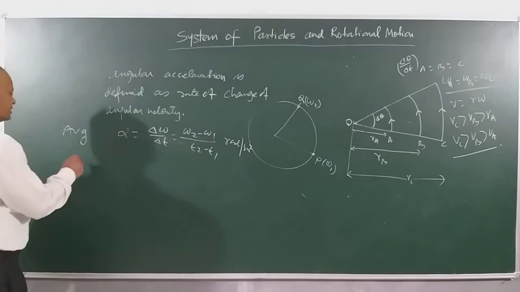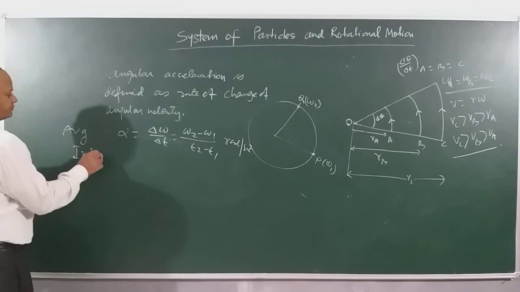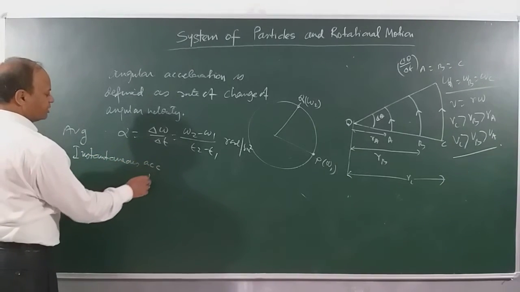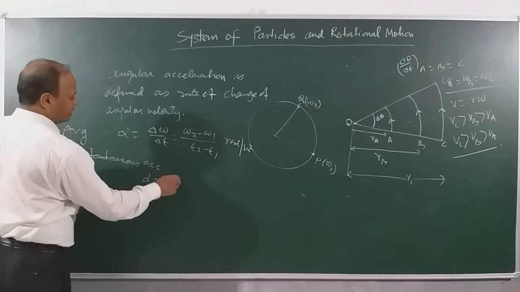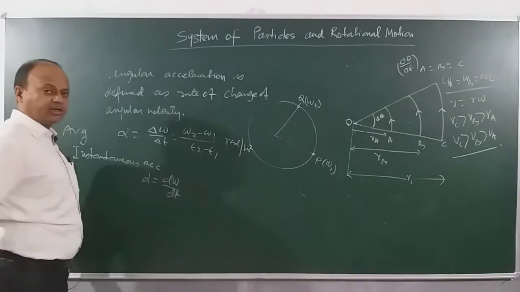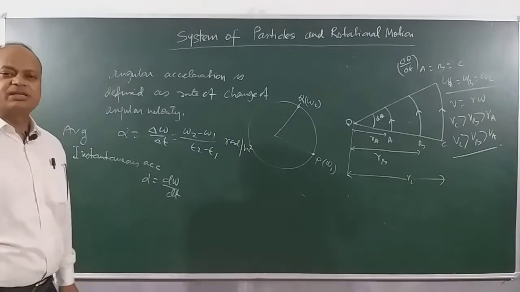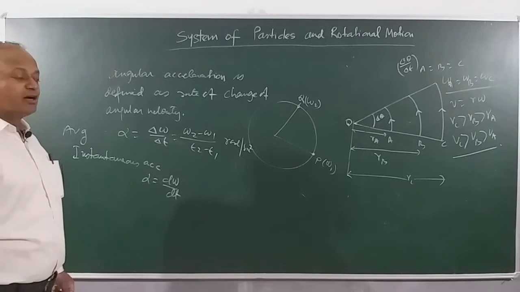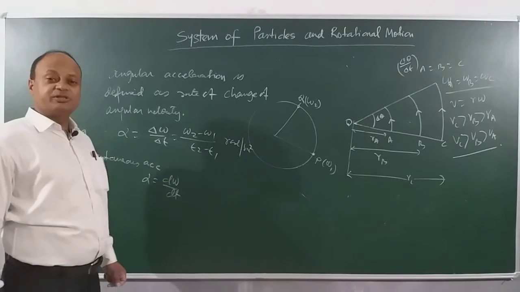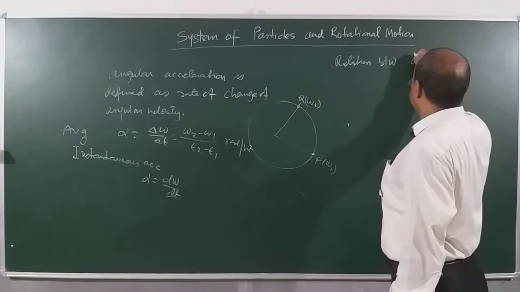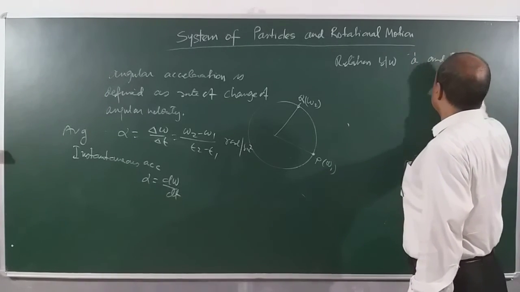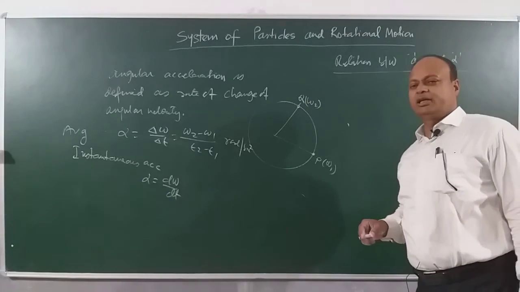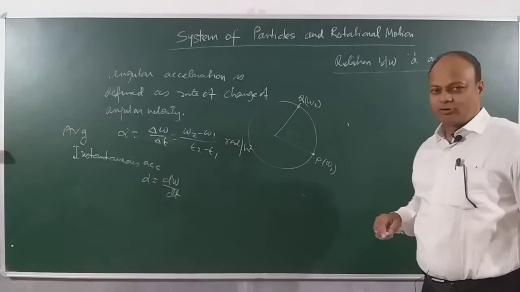Now if you want to calculate instantaneous acceleration, instantaneous acceleration alpha is equal to, I will be writing d omega by dt. Clear? So both ways are basically the same. Now what is the relation between angular acceleration and linear acceleration also we should be seeing. Relation between a and alpha. We are going to do now relation between a and alpha, meaning linear acceleration and angular acceleration.